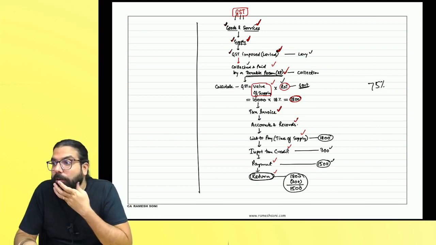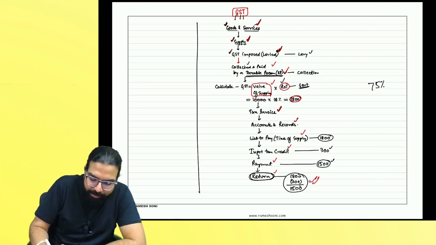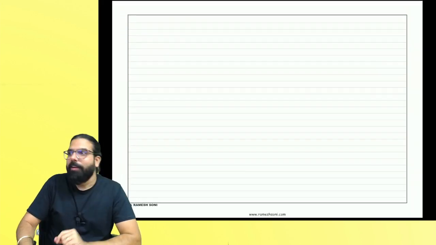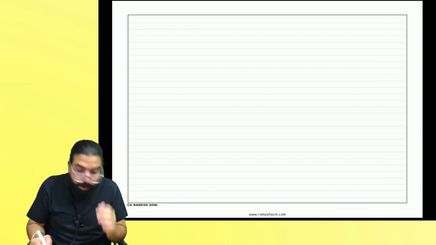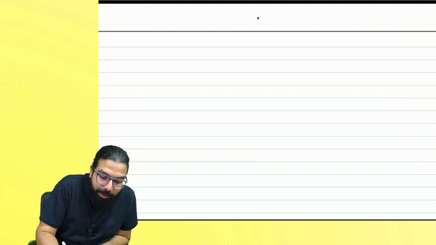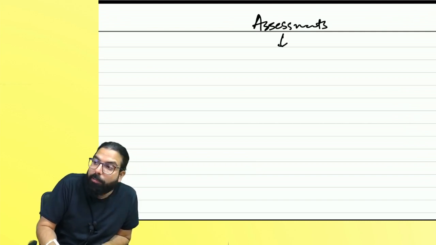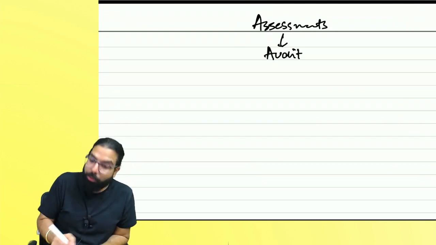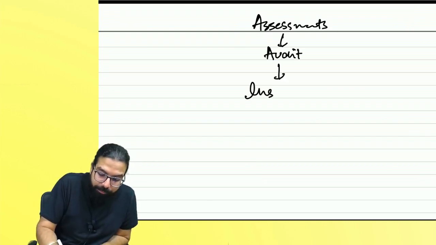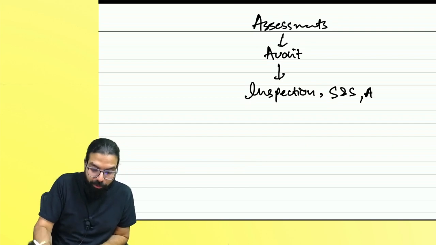After this, what will happen, sir? After this, the department's side will happen now. You filed your return, right? Now, what will happen, sir? The department's officer has a doubt on you, then they will do assessment. Correct or not, everyone? So the next step will start, which is assessment. If they want, they will get an audit done also. Correct? If they still have a doubt on you, they will get an inspection done. Search and seizure, they can get it done. Venkat, bad boy, they can arrest also.